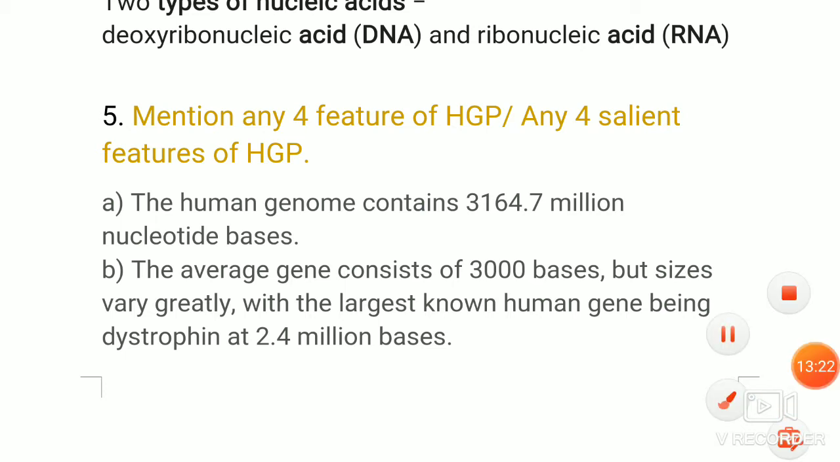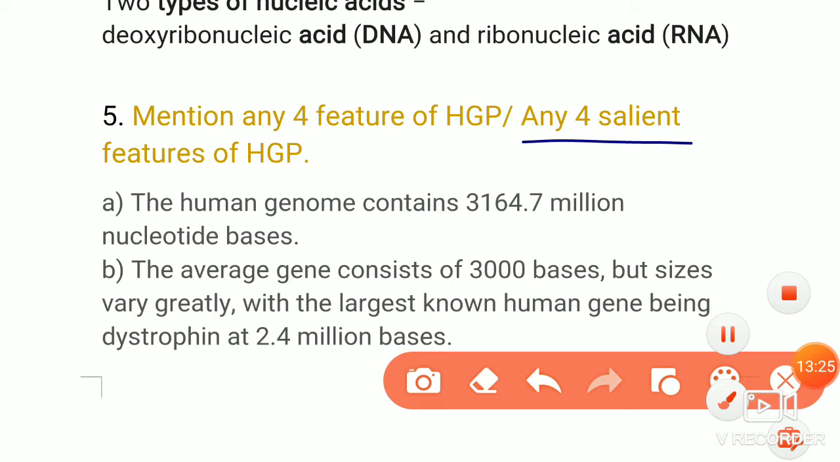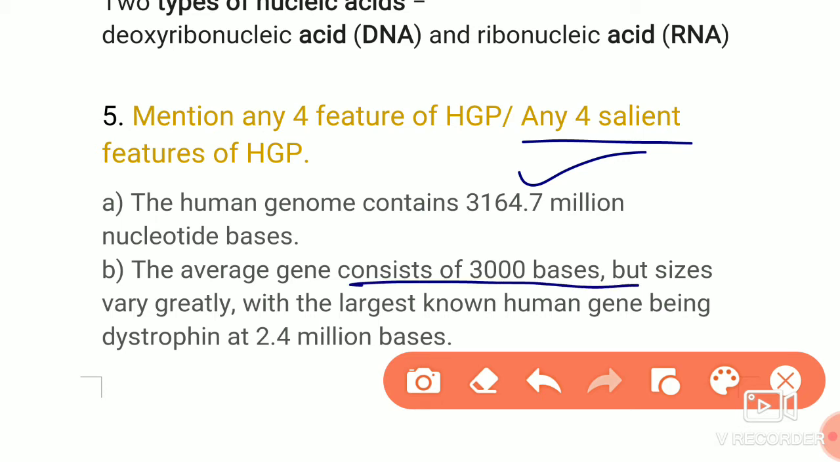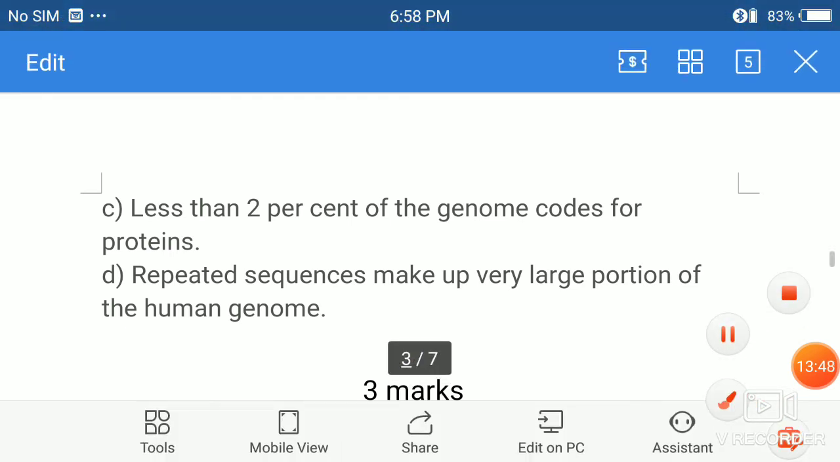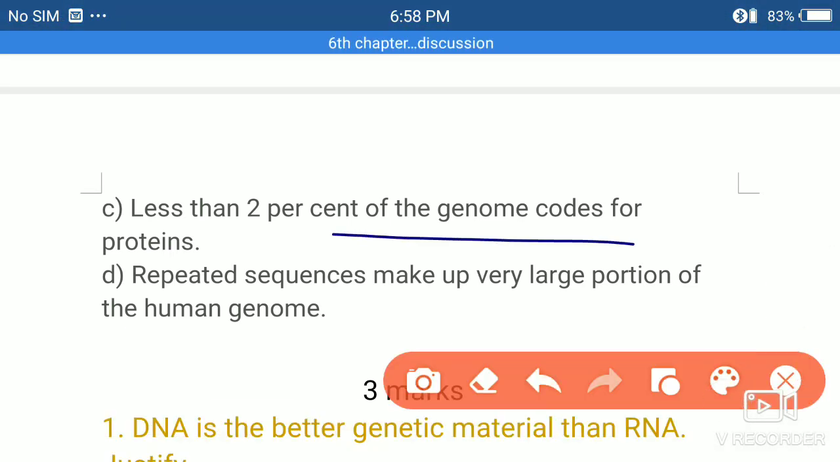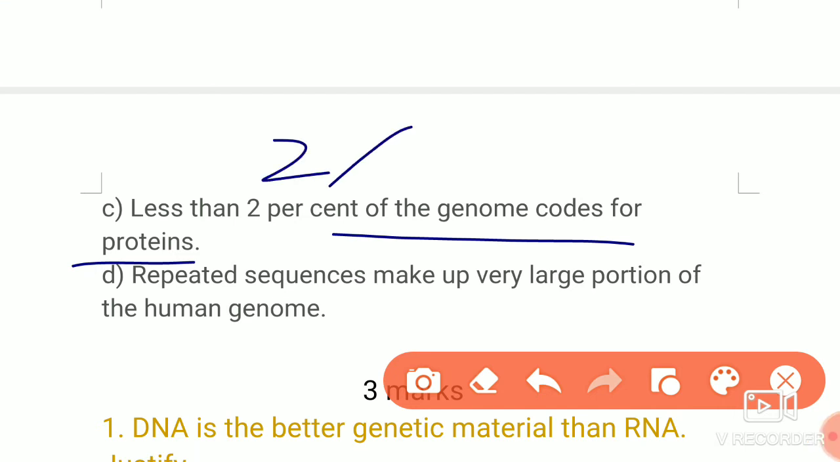That is the salient features of the Human Genome Project. The human genome contains 316.7 million nucleotide bases. An average gene consists of 3000 bases, but the largest human gene, the dystrophin gene, contains 2.4 million bases. This is the second feature. The third feature is that less than 2% of the genome codes for protein. Repeated sequences make up a large portion of the human genome.